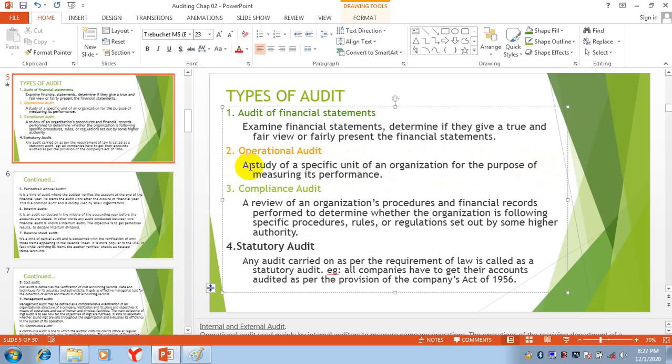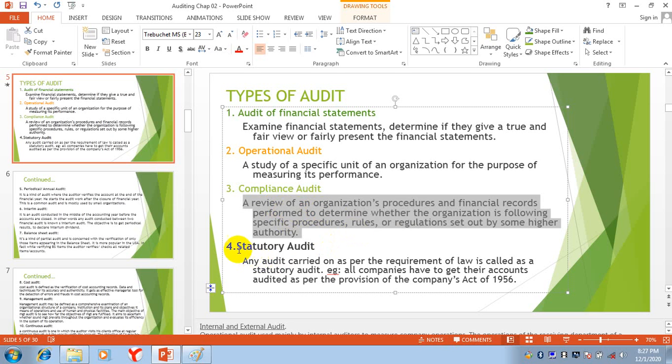It can be any unit of the organization, or the whole operations. Then compliance audit: we are just checking whether the standards set by the higher authorities are followed or not.